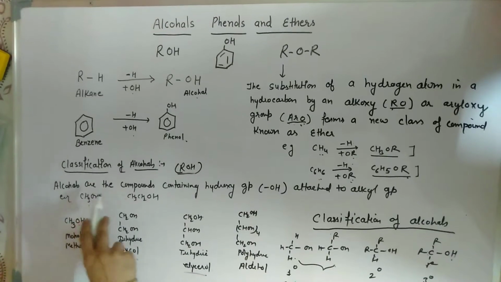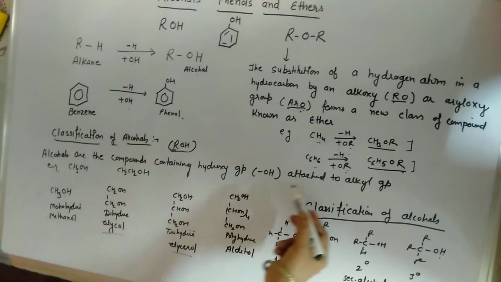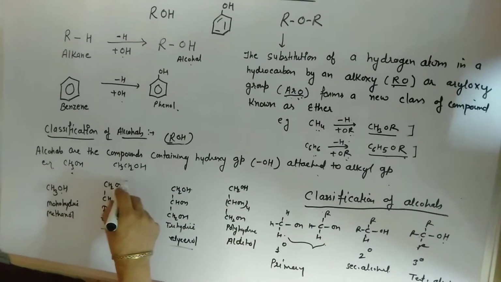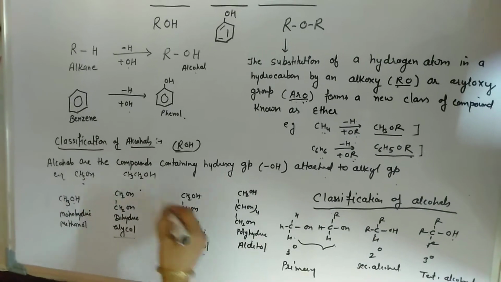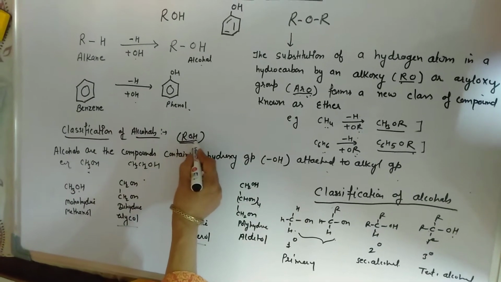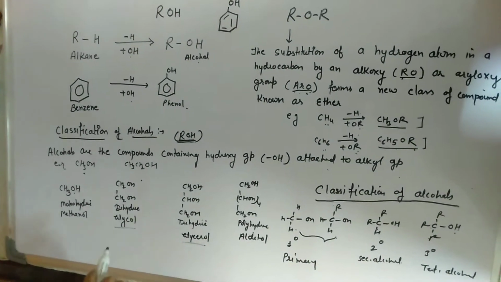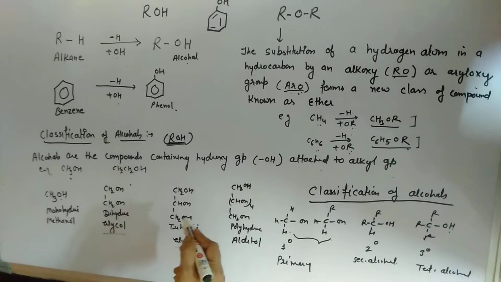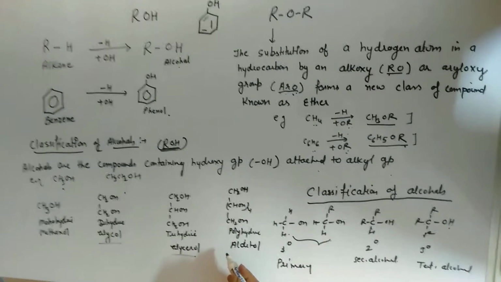Alcohols are compounds containing a hydroxyl group, meaning an OH group, attached to an alkyl group. Examples are methanol and ethanol. Alcohols are also called aliphatic alcohols, also written as ROH. Now the classification of alcohol. Alcohols are classified as monohydric, dihydric, trihydric and polyhydric.